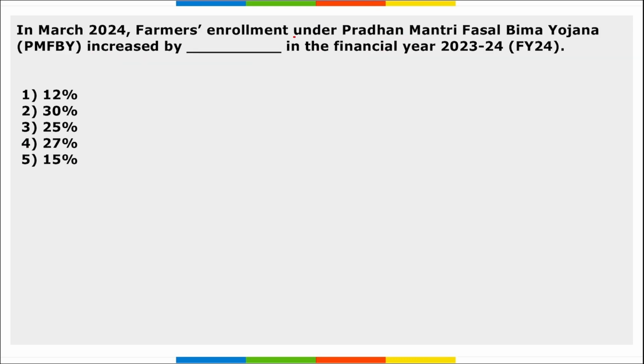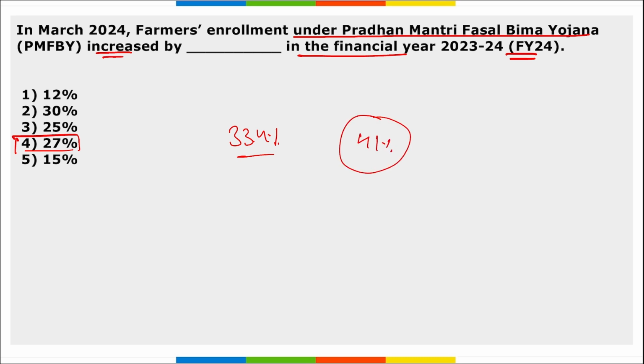Next, in March, farmers' enrollment under the Pradhan Mantri Fasal Bima Yojana increased by how much percent in the financial year 24? So, farmers' enrollment under the Pradhan Mantri Fasal Bima Yojana increased by 27% in the financial year 24. The applicant count has witnessed a growth of 33.4% and 41% during the years 21-22 and 22-23 respectively.